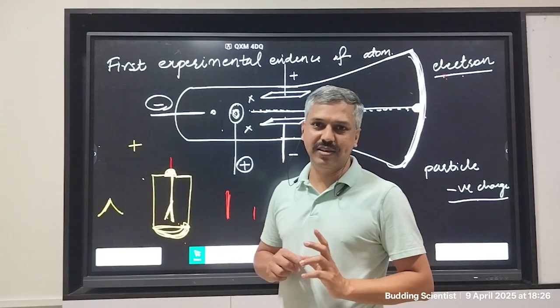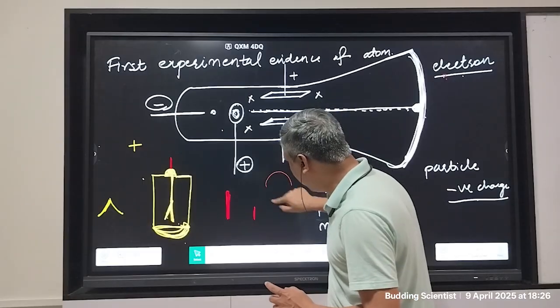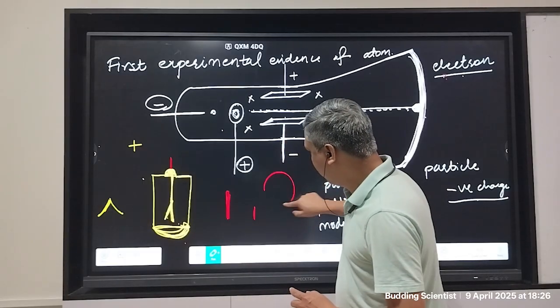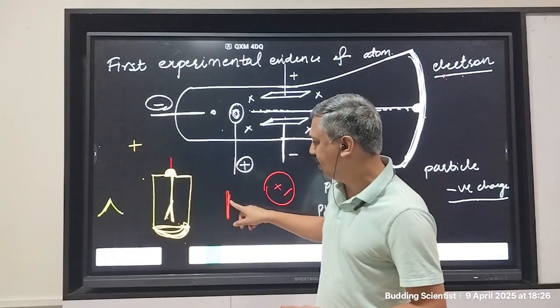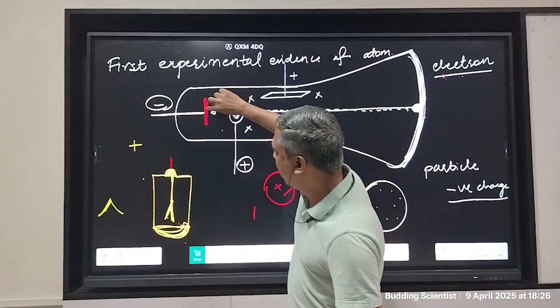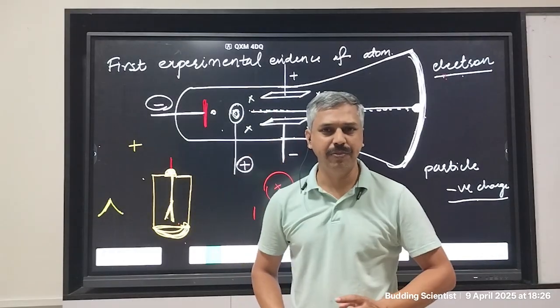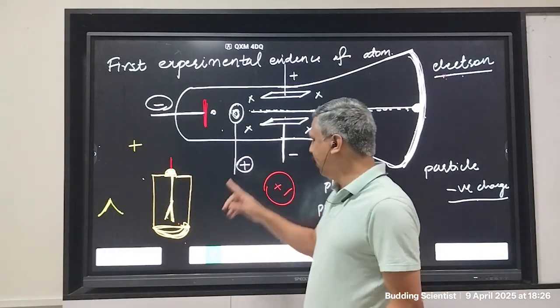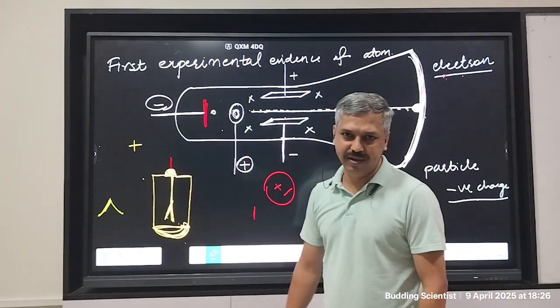Thomson got his answer. He said this negative and positive, they both exist together. If you make the smallest particle of the cathode, this cathode which is here, if you can break it down to the smallest particle ever, that smallest particle will have positive charge and the negative charge of electron inside it.